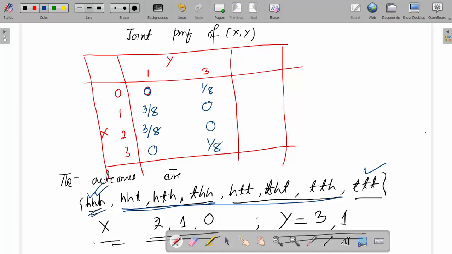So this will be probability x equal to xi. This is probability y equal to yj.